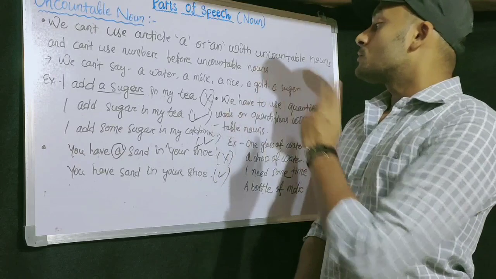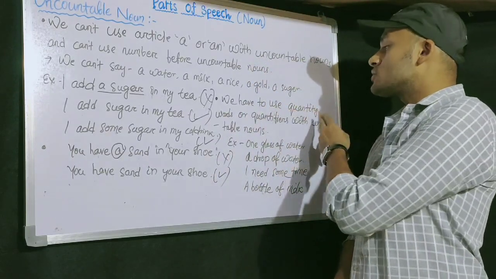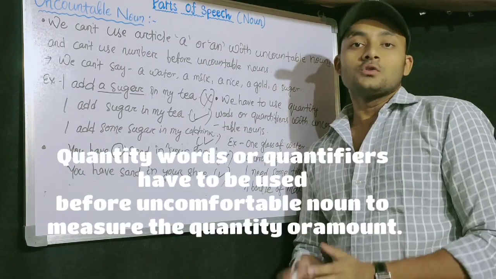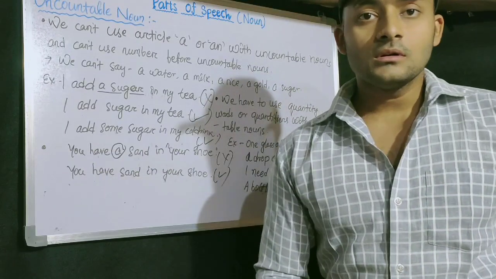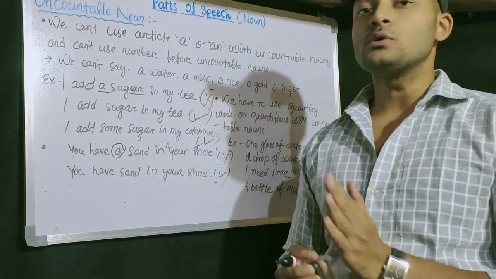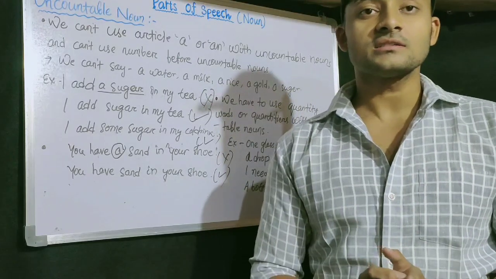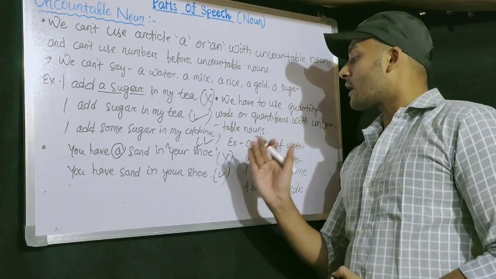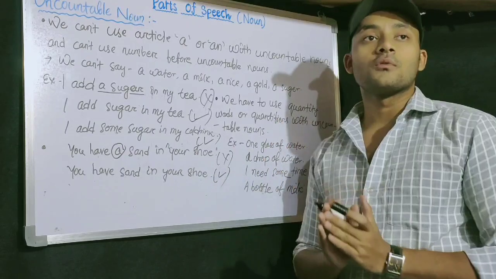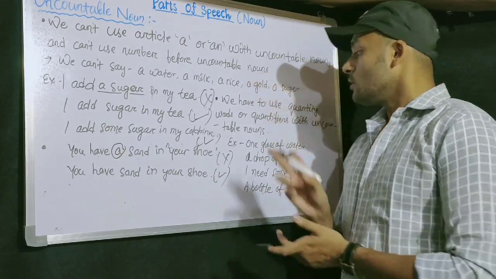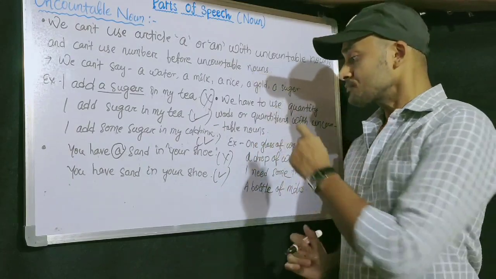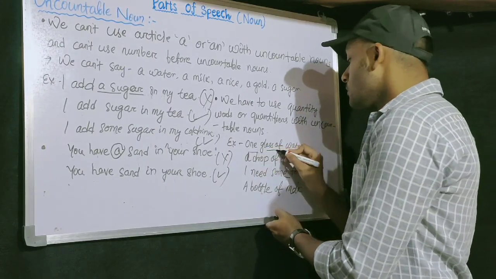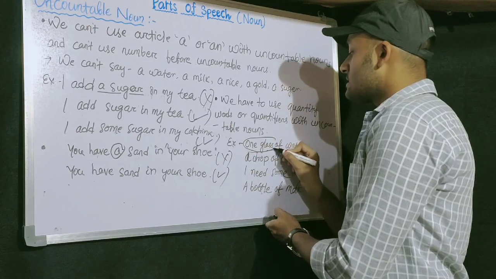Okay, come to another point. We have to use quantity words or quantifiers with uncountable nouns. To count the uncountable noun or to get the measurement, we have to use quantity words or quantifiers with it. Like one glass of water. To measure the level of water or the amount of water, we have to use a quantifier with it, like one glass of water. Here one glass is the quantifier.